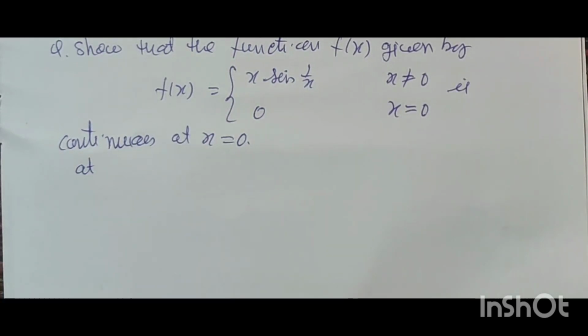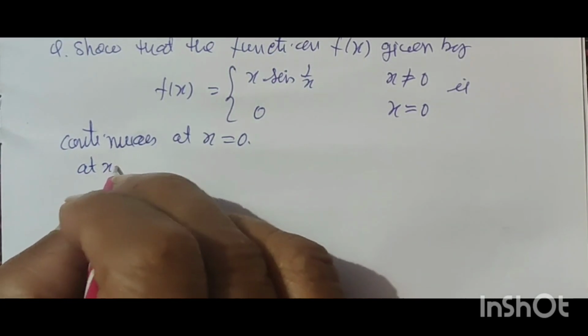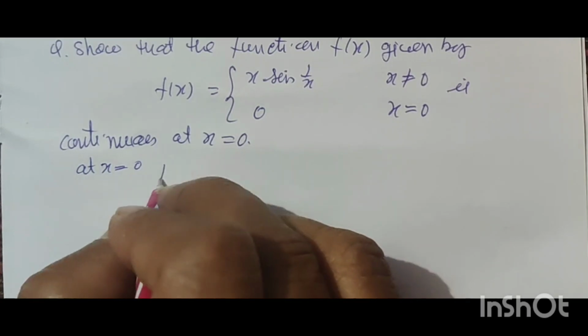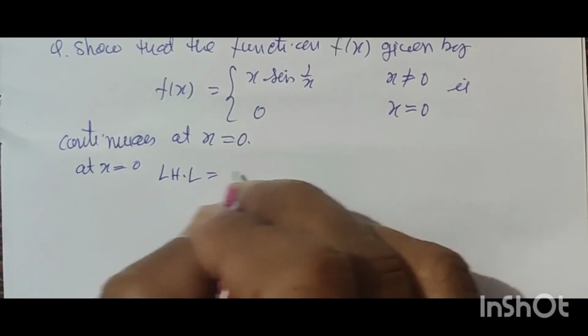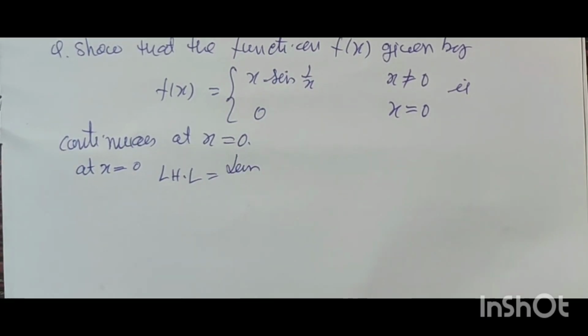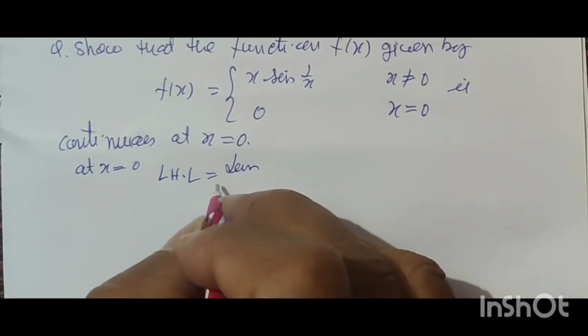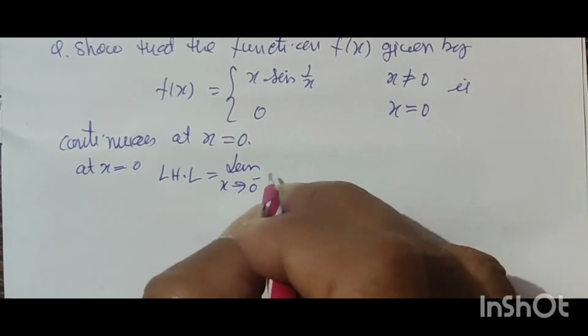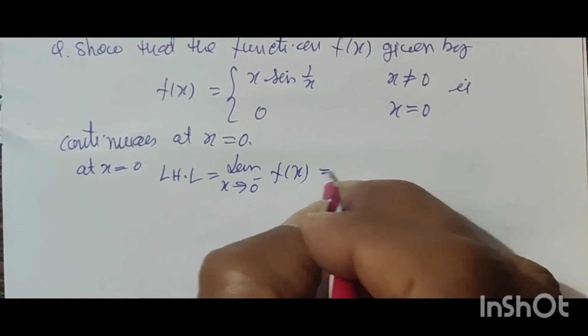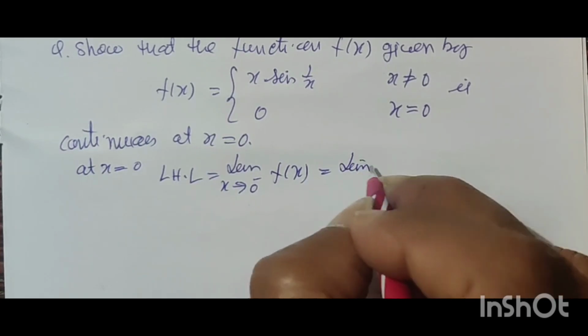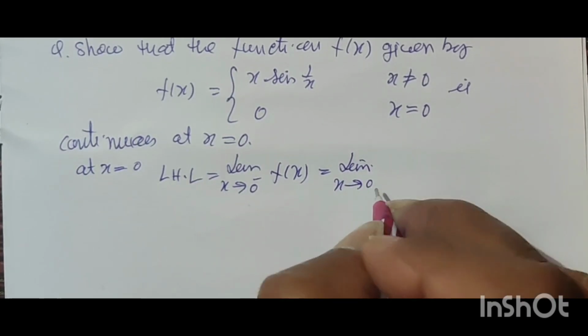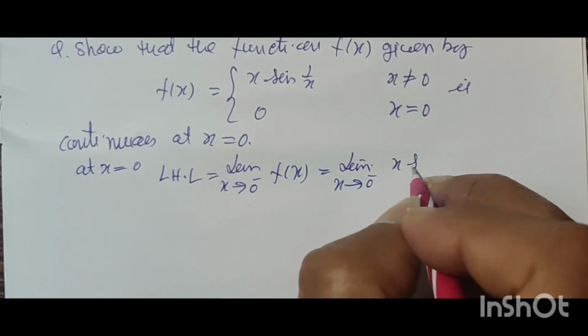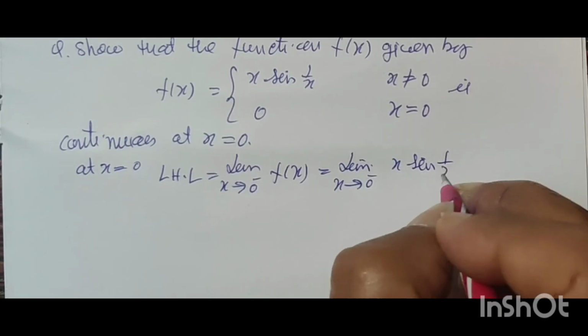At x = 0, left hand limit is equal to limit x tends to 0 negative f(x), that is limit x tends to 0 negative x sine 1 by x.